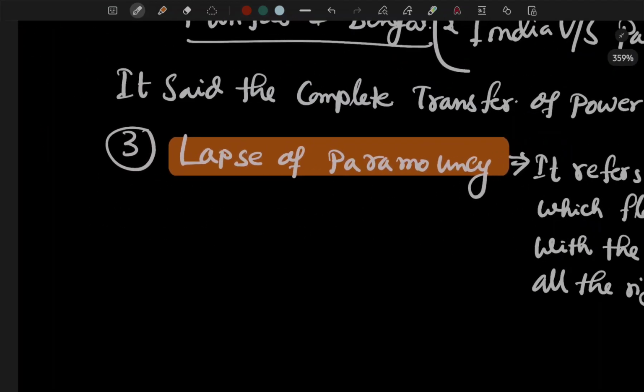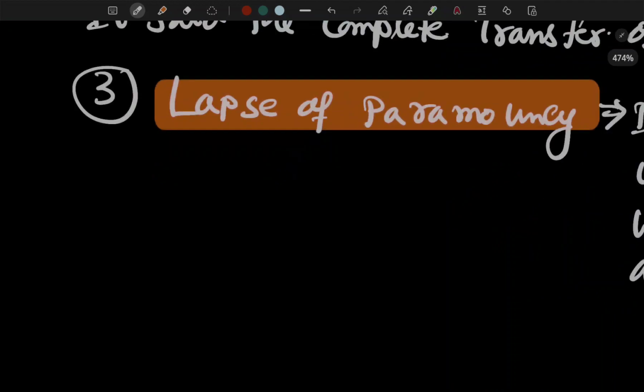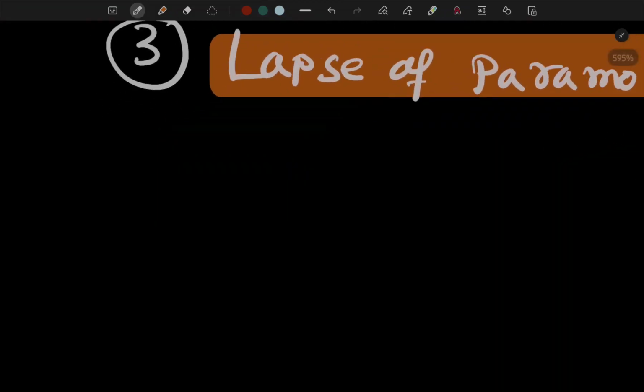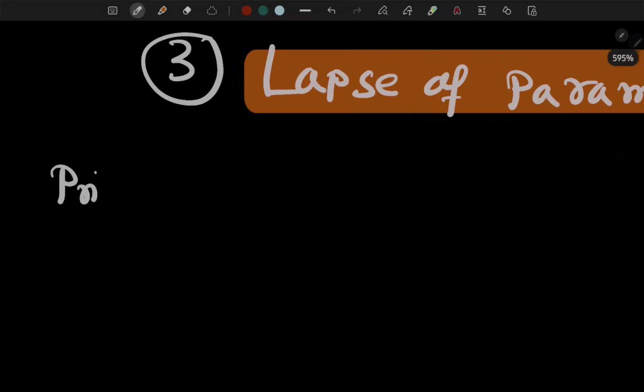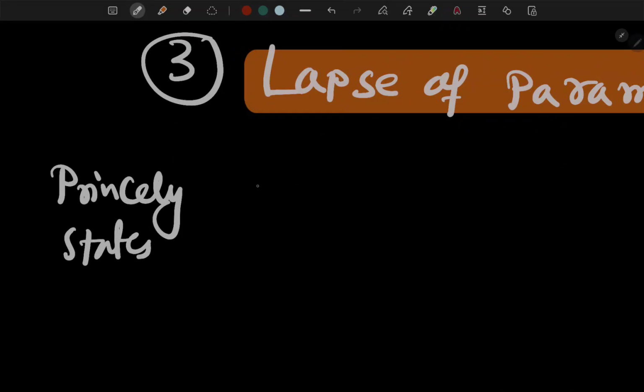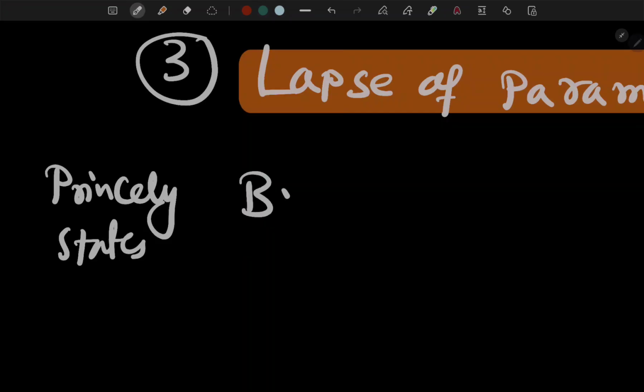Now we talk about the states. There are two types of states. First and foremost, princely states, and the other one is basically those directly under British rule, right?